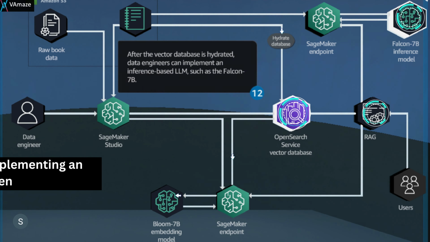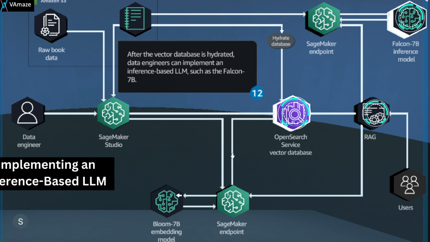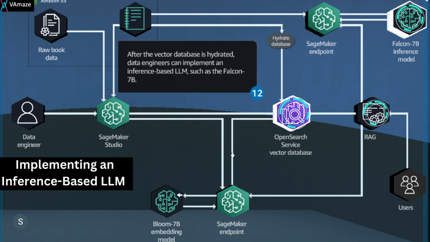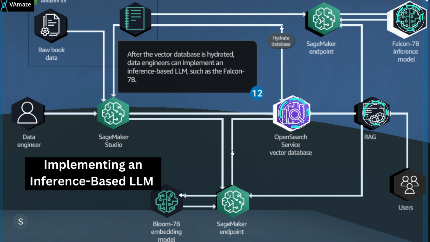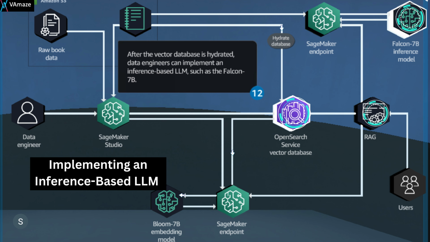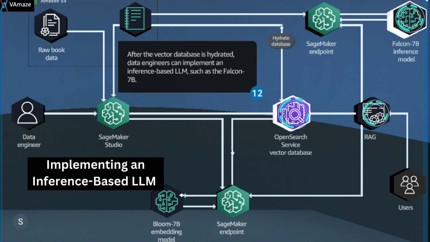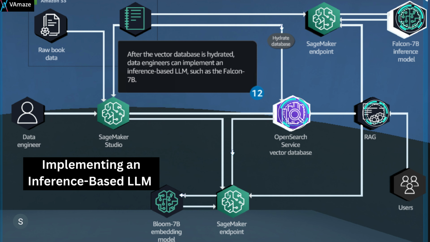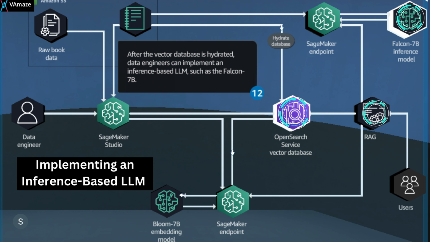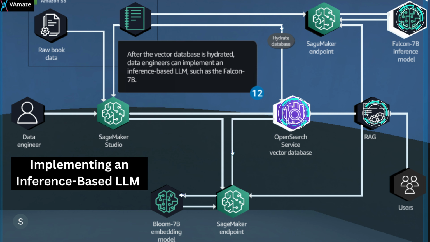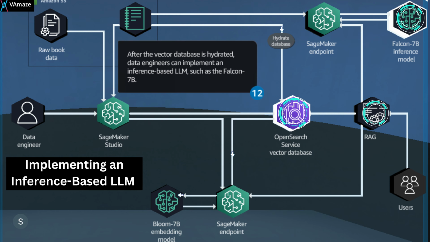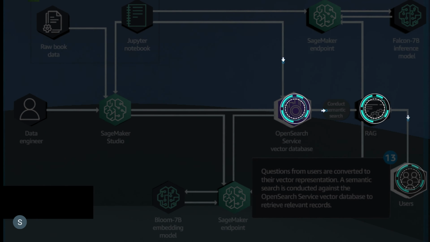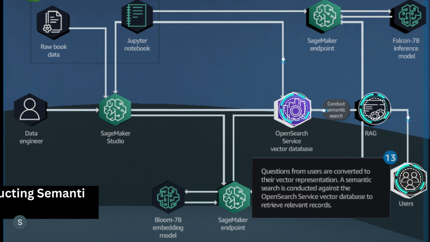This step highlights the implementation of the inference-based LLM. Once a vector database is populated with the embedding vectors, data engineers can deploy an LLM such as the Falcon 7B model to interact with the database and generate recommendations. The LLM will leverage the vector representation to retrieve relevant information from the knowledge base and provide accurate and personalized responses to user queries. This demonstrates the power of combining LLM with vector database to create an intelligent and effective application.